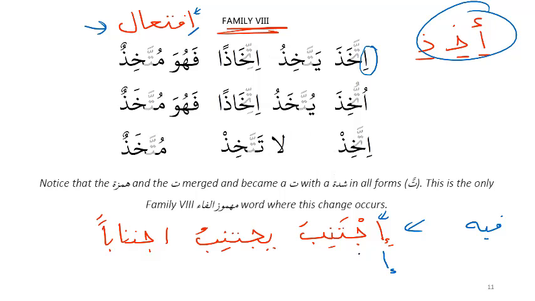What do I put instead of jim? Another hamza. You'd put another hamza, and then we have the ta. What do I put instead of the noon? Kha. So the middle letter is a kha. And what would I put instead of the ba?